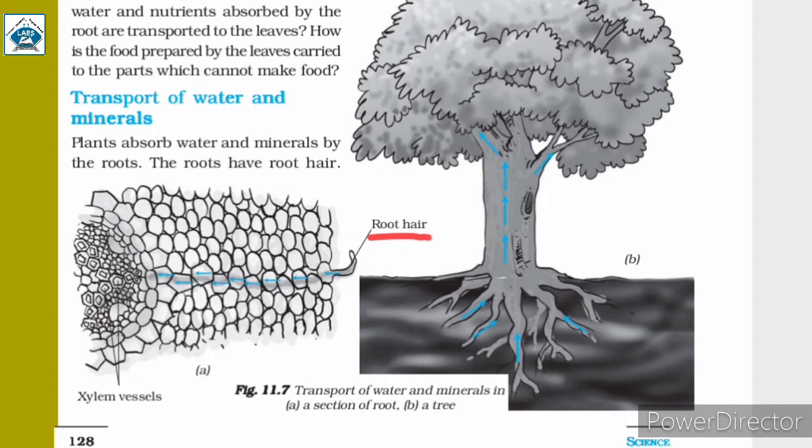They come in contact with the water which is present between the particles of the soil. Now the question is, how does water move from the roots to the leaves? Next we are going to find out about a transport system which is present in plants.